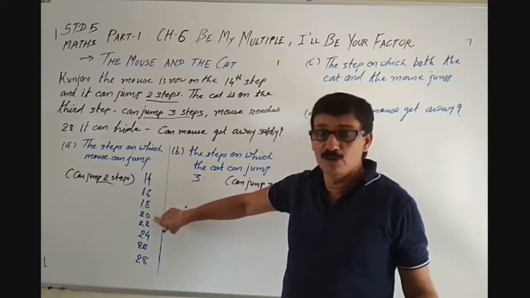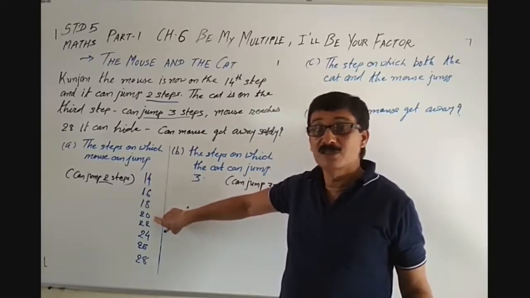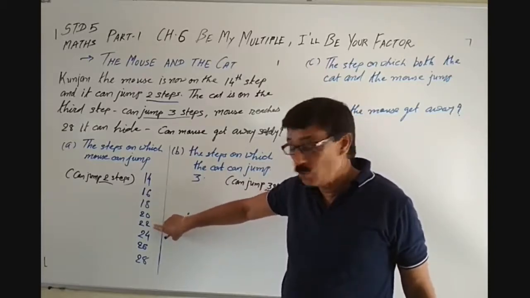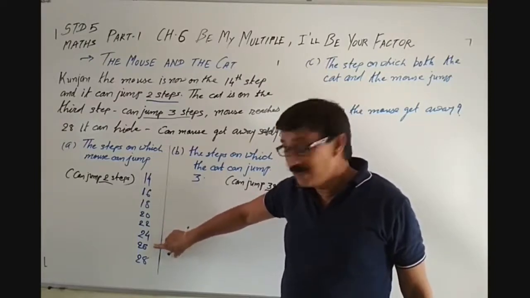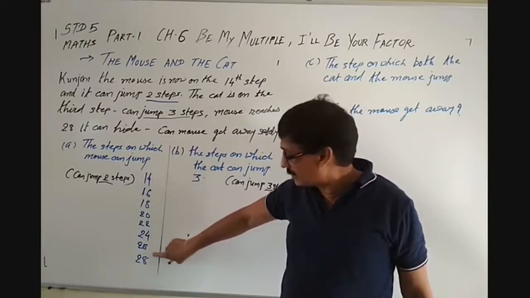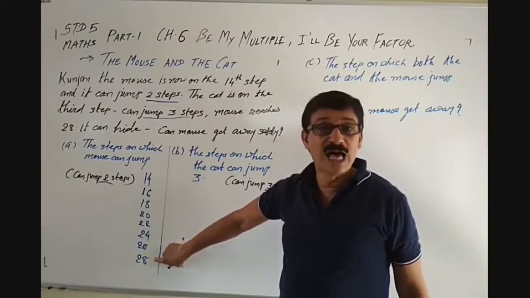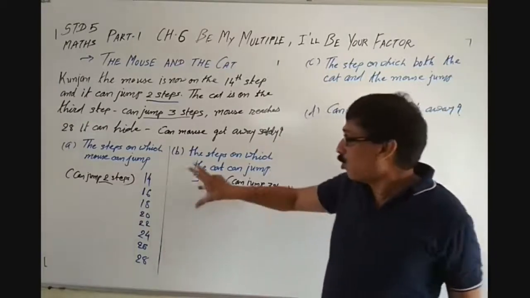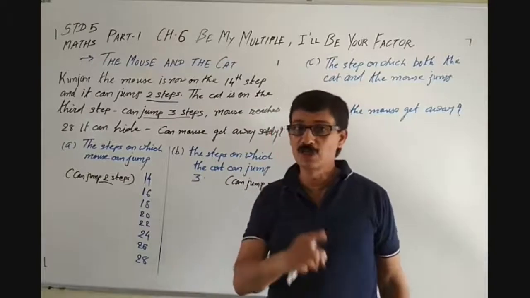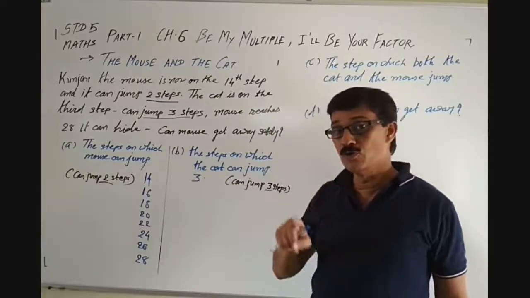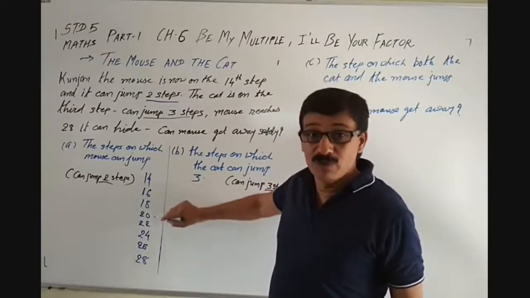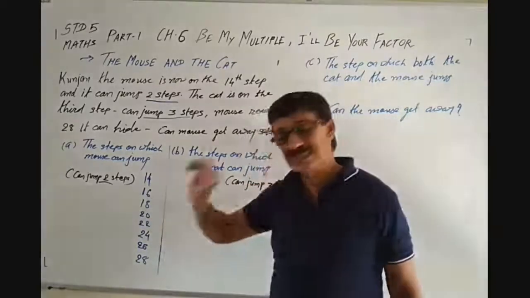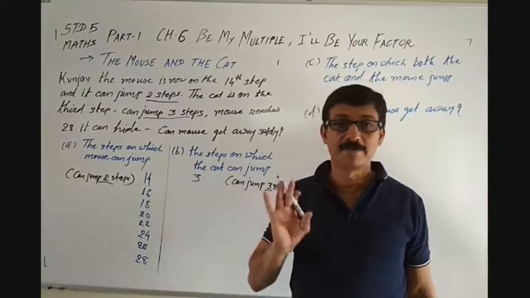In the other way also we can say 11 2s are 22, 12 2s are 24, 13 2s are 26, 14 2s are 28. So these all are tables and you must know the tables, okay, from 2 to 28. So these are the steps on which the mouse will go and only on the 28th step it will get away.